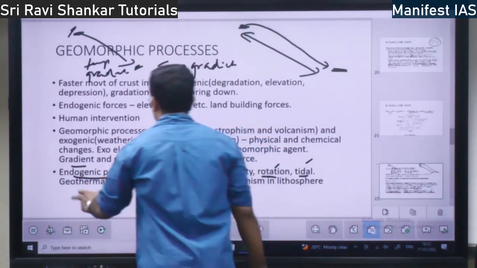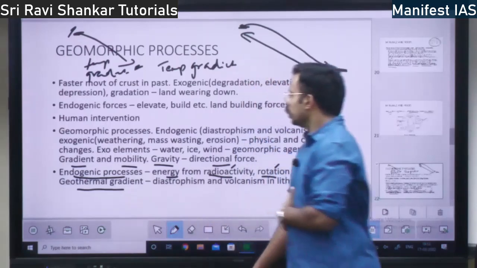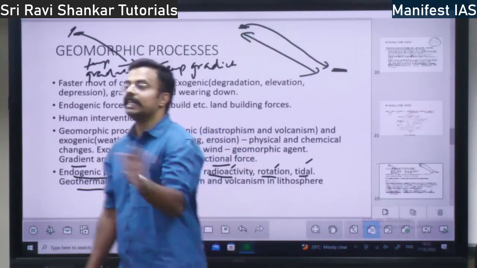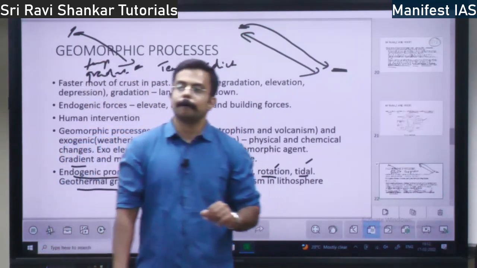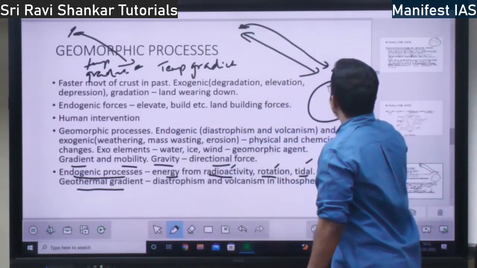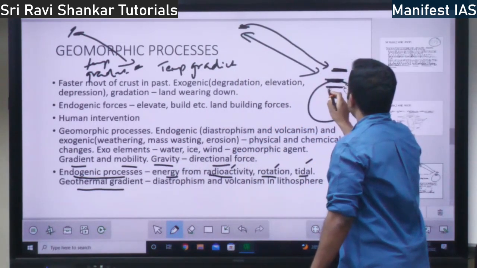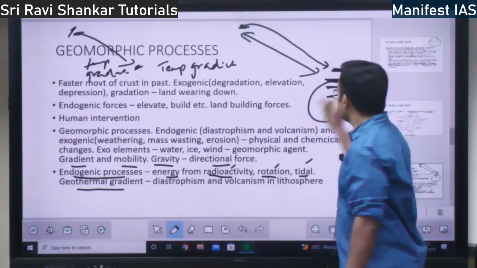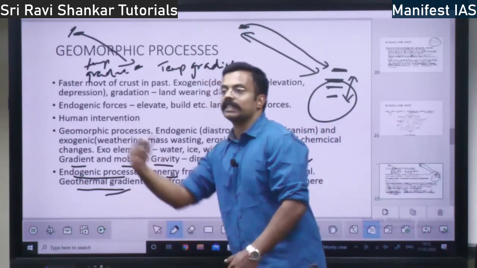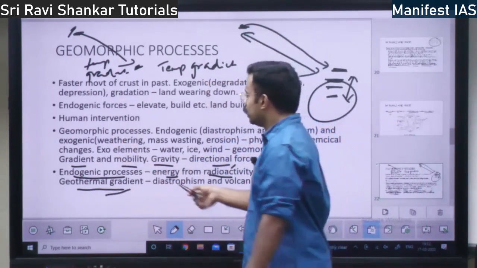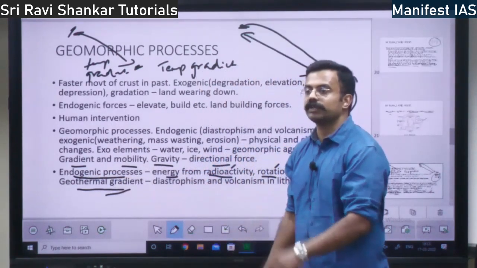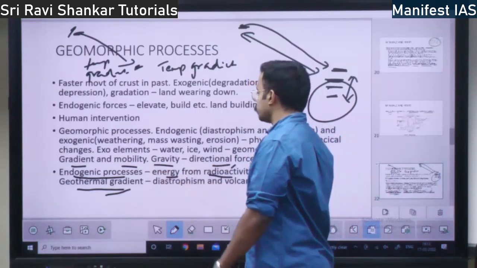Then you have geothermal gradient. What is geothermal gradient? It means there is a change in temperature within the earth. If the temperature here is 1, the temperature within will be different. So there is a change in temperature level. That is geothermal gradient, change in the earth's temperature, right? That is also responsible for an endogenic process, endogenic changes within the earth. Geothermal gradient is also responsible.